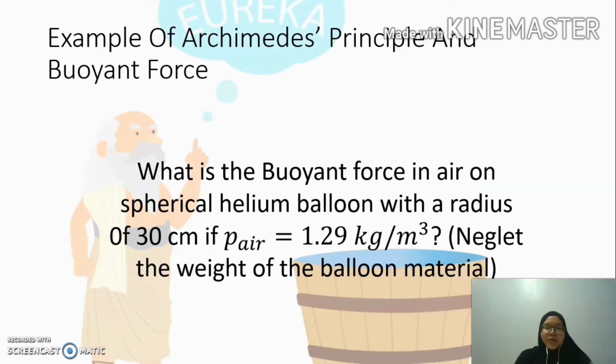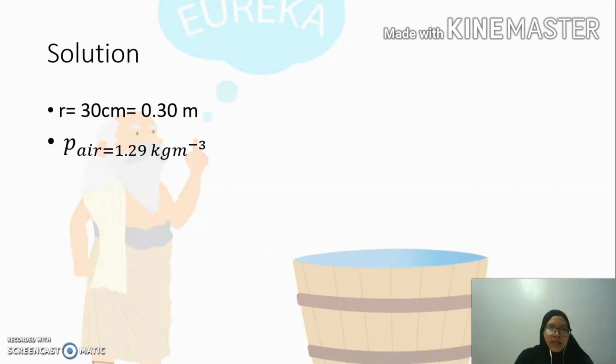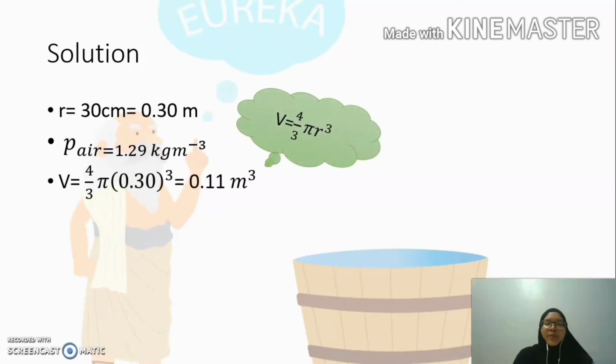So before we find the force, we must find the volume of the balloon first. The solution is we must list all of the information that we get from the question, such as the radius and the pressure of air, and then we use the formula of volume of a sphere for the balloon, and we got 0.11 meter cube.